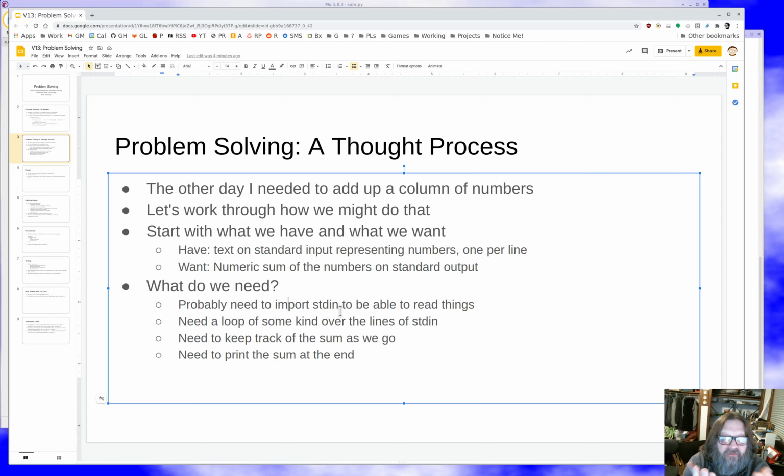Each time I read a line from standard input, I convert it into a number. I add that number into a running sum. And then at the end, I print the sum. So this is practically pseudocode already. We practically sort of already see what lines of code we're going to write.